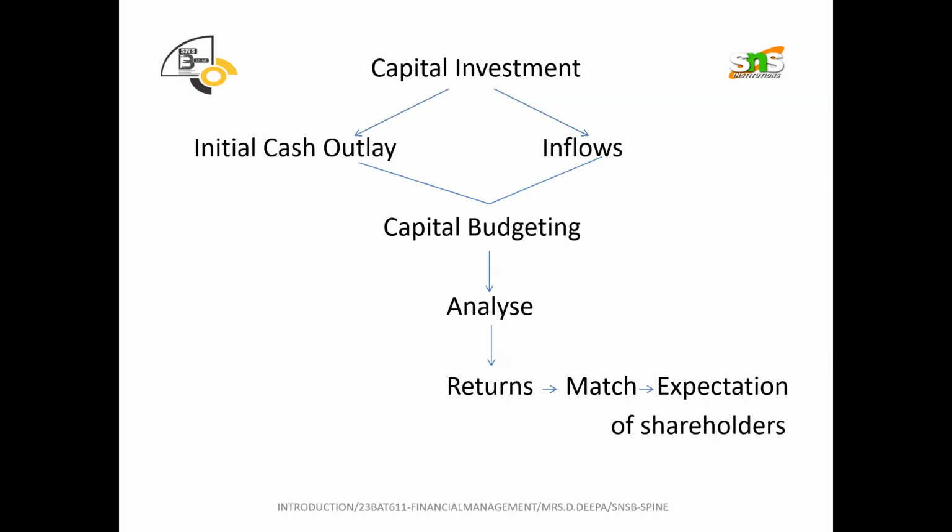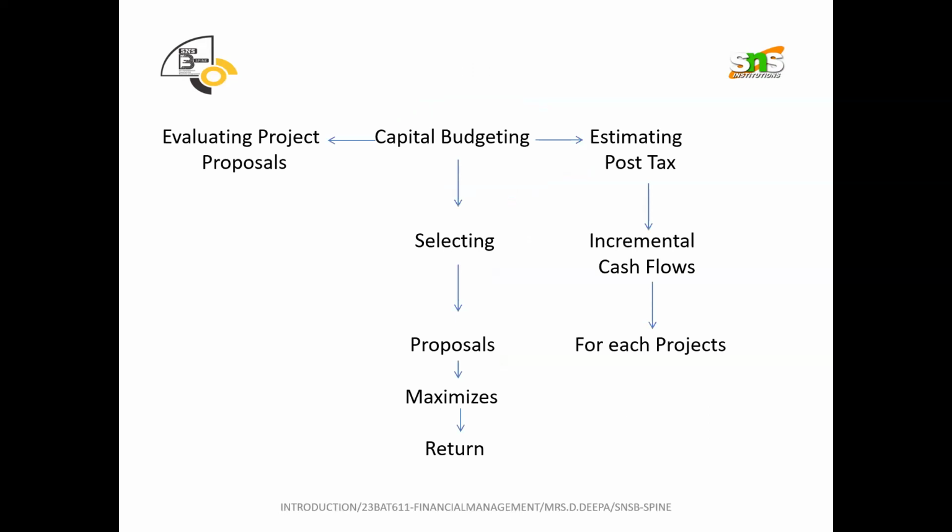Imagine that if your initial cash outlay is 50,000, just an assumption, your return should be more than this 50,000. Say for example, 1 lakh or 1 lakh 50 or 2 lakh. That high return is what you should take. That is why we say that this return should match the expectation of shareholders. Clear? So we move on to the next.